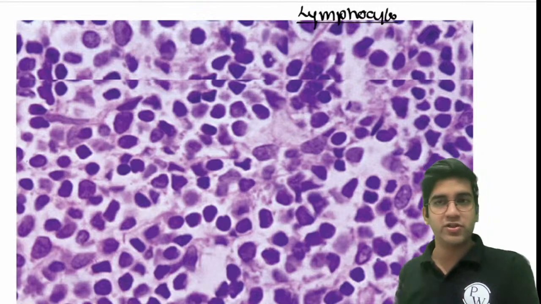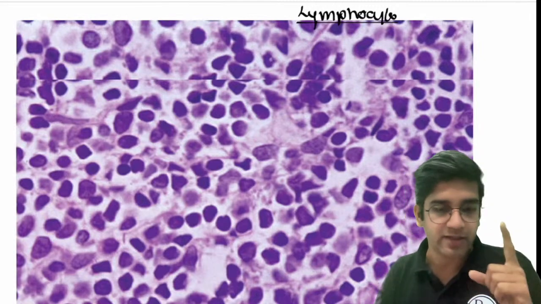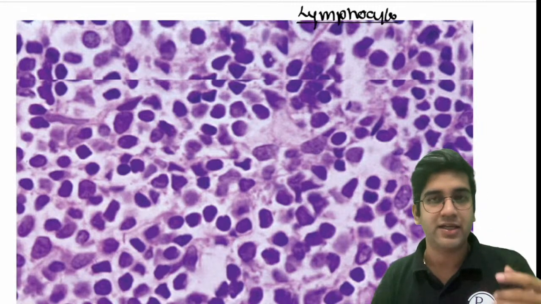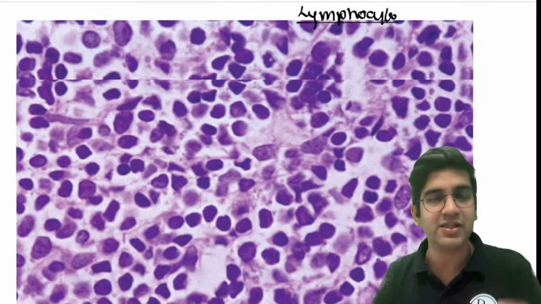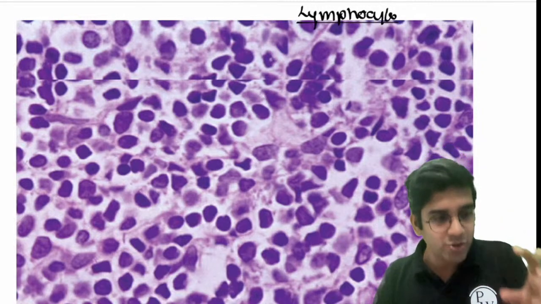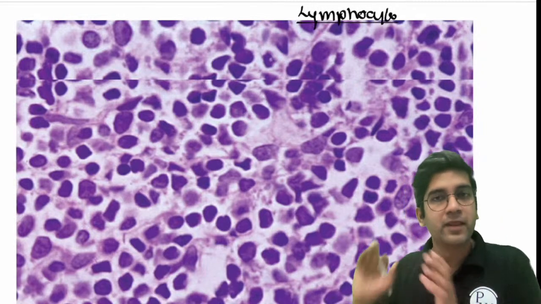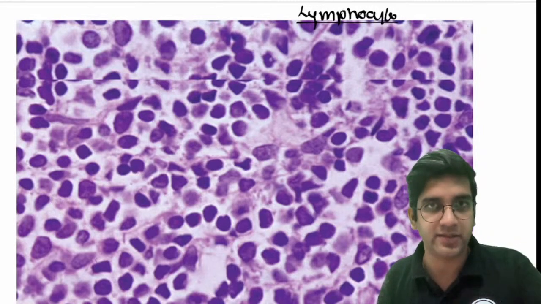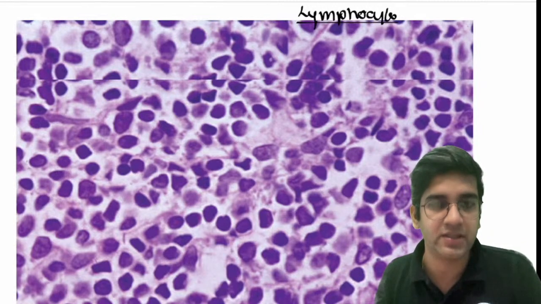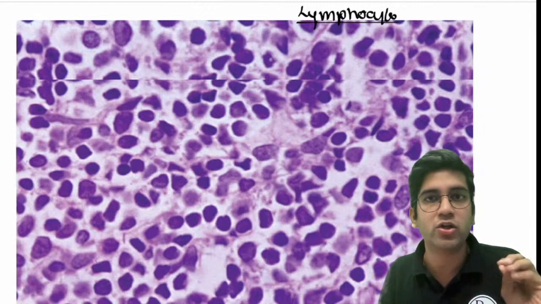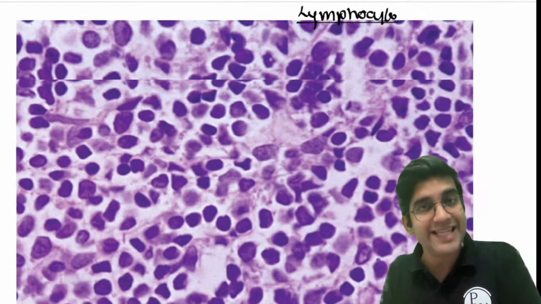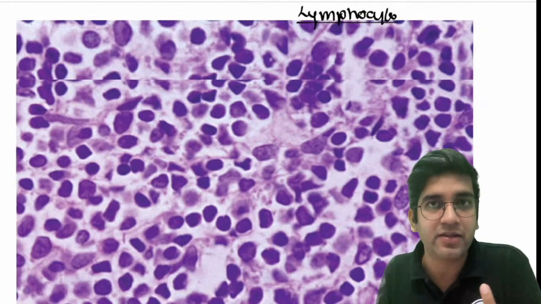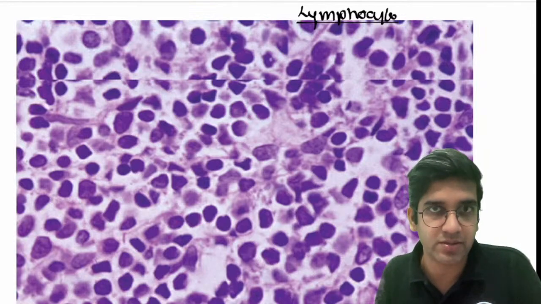When we go to systemic pathology, like I said, I'll complete the entire inflammation. If you're with me or not with me, I want you to know this, because once you know this, you can apply it in systemic pathology. The same lymphocyte in a thyroid, I call the disease Hashimoto thyroiditis. That's an autoimmune thyroiditis. The same disease in the pancreas, I call autoimmune pancreatitis. The same disease in the biliary tree, I call primary biliary cirrhosis.